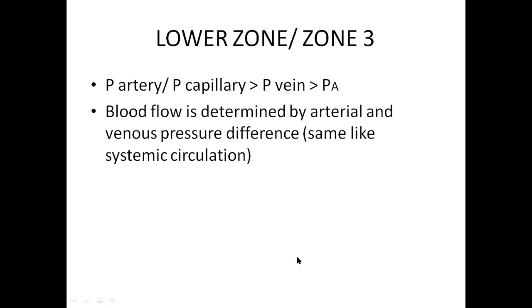How is the blood flow determined in capillaries? It is the arterial minus venous pressure difference. If the arterial minus venous pressure difference is more, more blood flows through the capillaries, right? On both ends, the pressure in the artery minus the pressure in the vein. If this is more, more blood flows in between the capillaries. It does not depend on the alveoli. Most of the lung will be under zone 3.